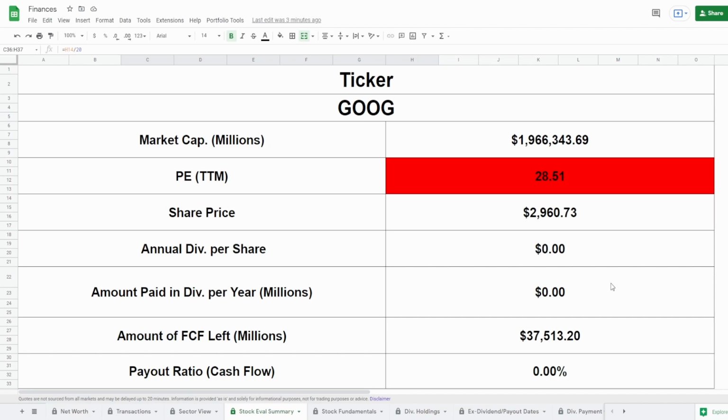I might end up making a growth portfolio in the future where I'm going to add Google and other companies that don't pay a dividend, but they have a massive, massive amount of growth potential. And maybe when that day comes, maybe I'll buy into them. But for now, I'm going to stay away from this, mainly because it does not match my investing goals. Not because it's a bad company, just because I would like to invest in cash flow.